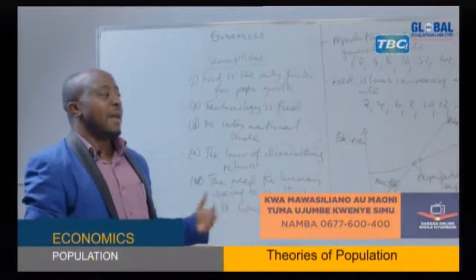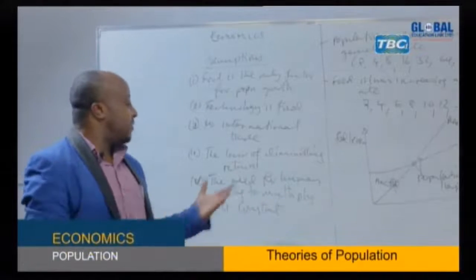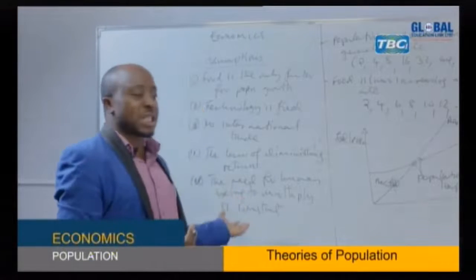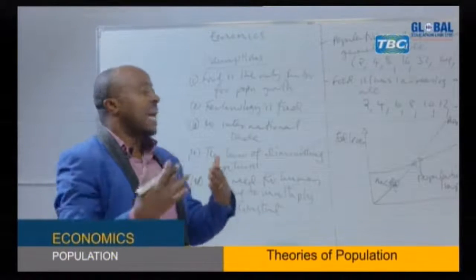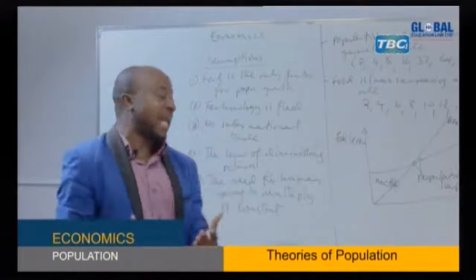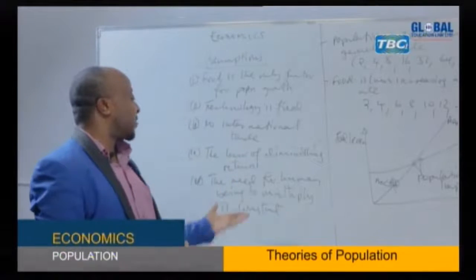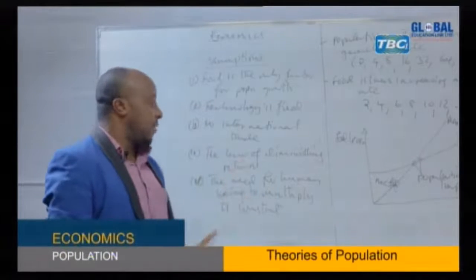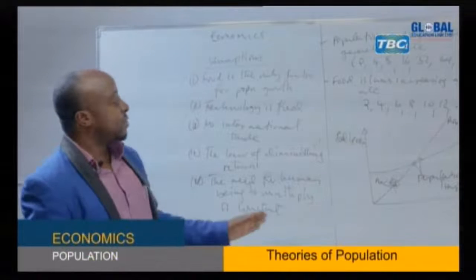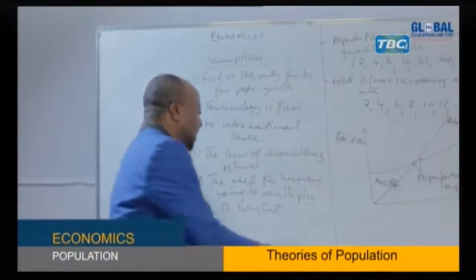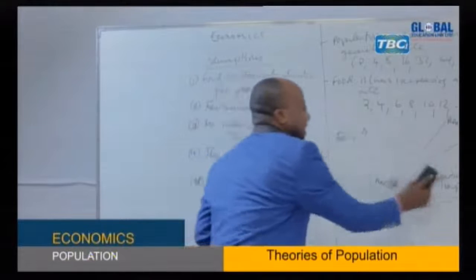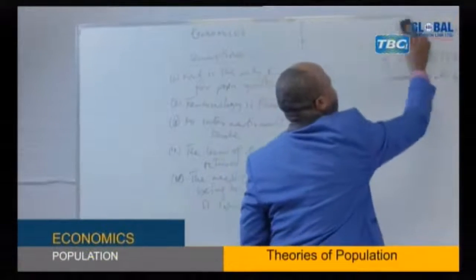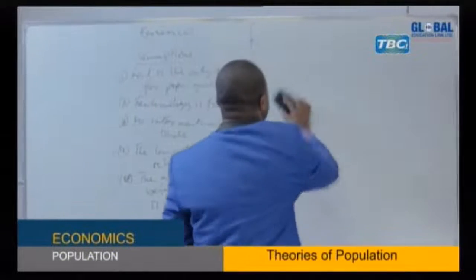What do you mean? It means the passion or the requirement for human being to reproduce, to increase, to multiply, it is constant. It means all human beings, they are there to reproduce, to increase, to multiply. That is the case of this assumption. So these are some of the assumptions which Malthus built to defend the theory. Now, based on these assumptions, but also the introduction we have seen, we can conclude these explanations by observing this chart here. You can check this minor chart which is concluding these explanations. You can observe, come with me to check this chart.